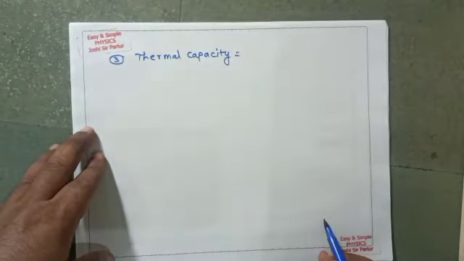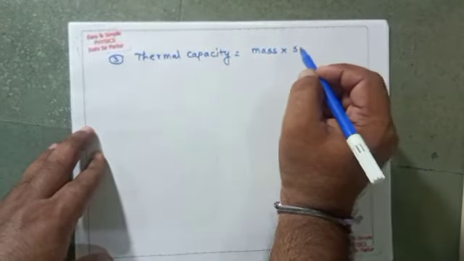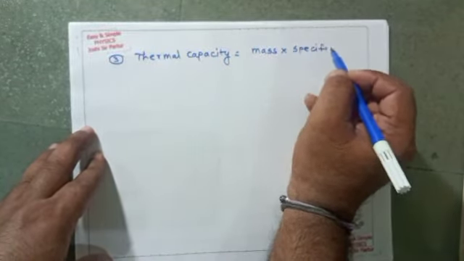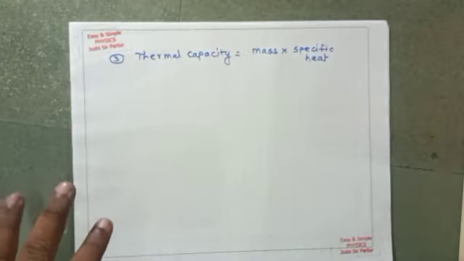The product of mass and specific heat is called thermal capacity.